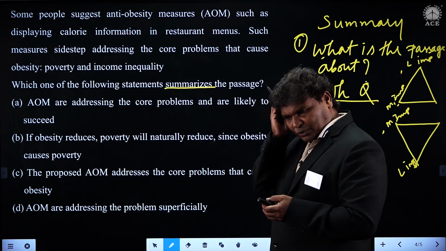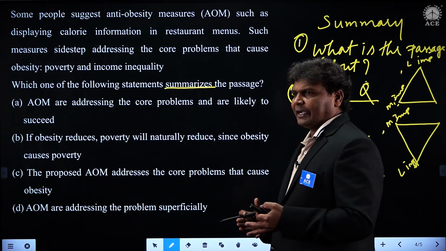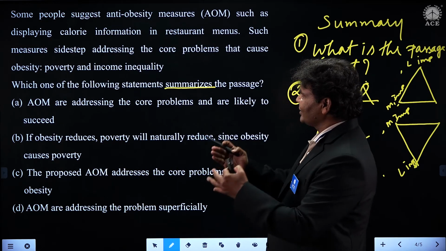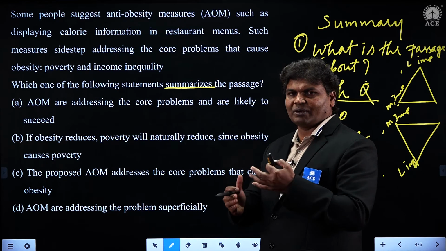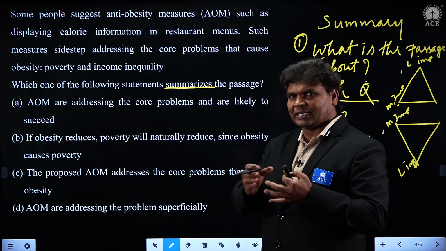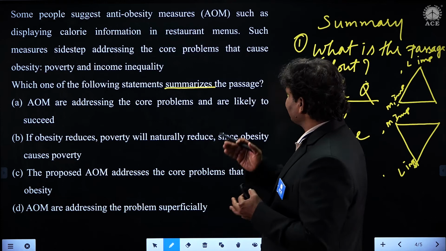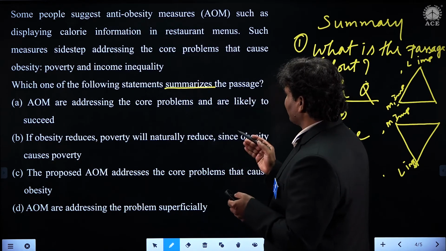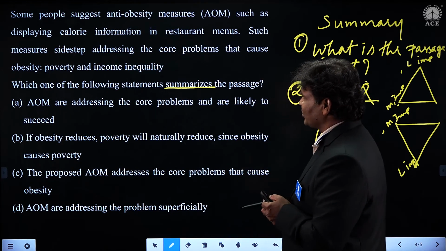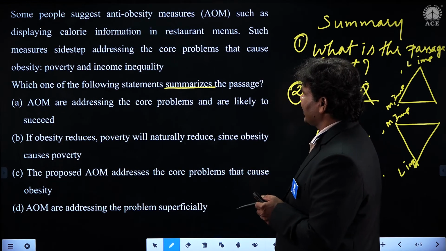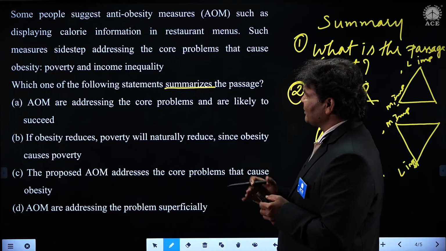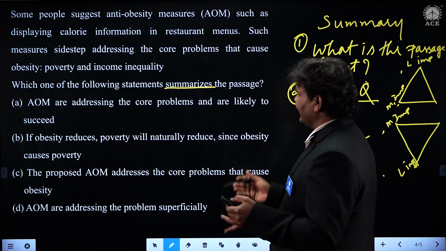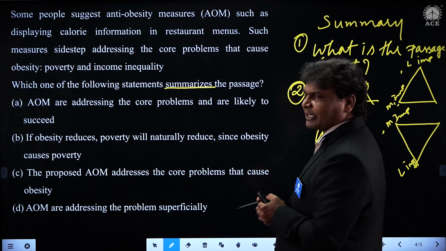So today you have a menu, students, before you order, and that menu specifies certain ingredients, and those ingredients with calories, how many calories that particular ingredient has. So some restaurants actually display that. I suppose you have understood. It's a very simple question, students. Some people suggest anti-obesity measures such as displaying calorie information in restaurant menus. Very good. If they display, it is well and good. So people can read it and avoid something that causes obesity.